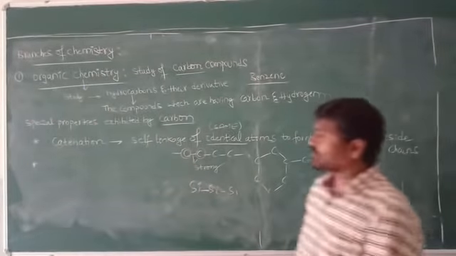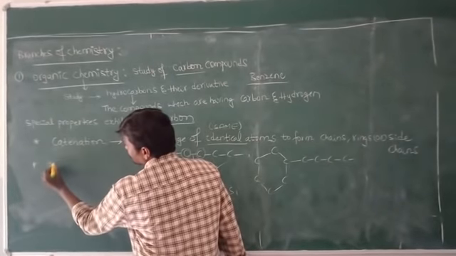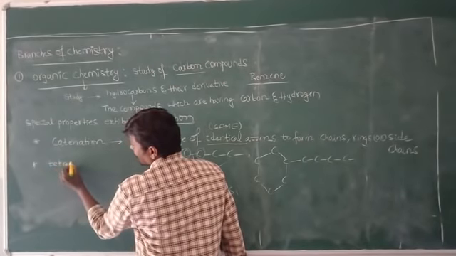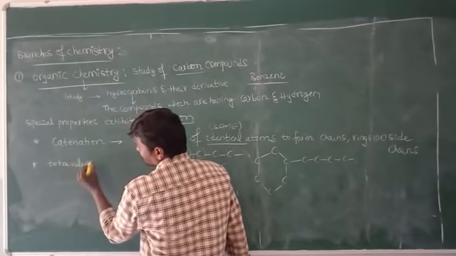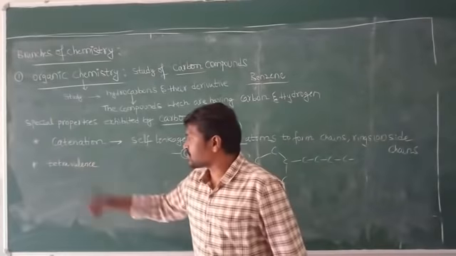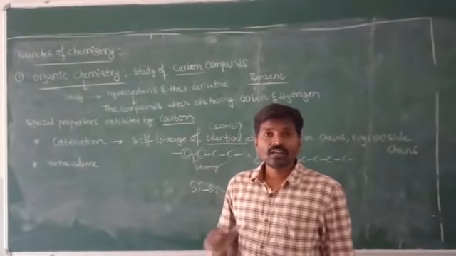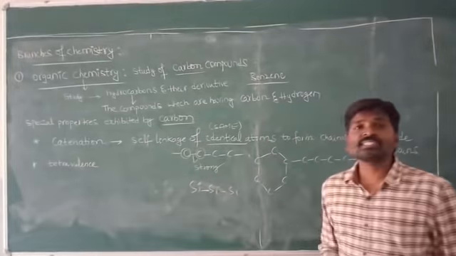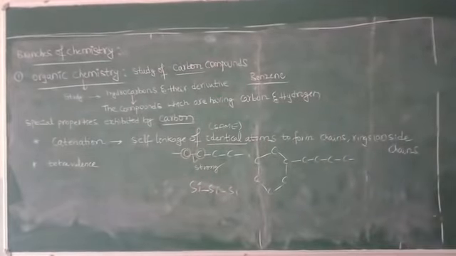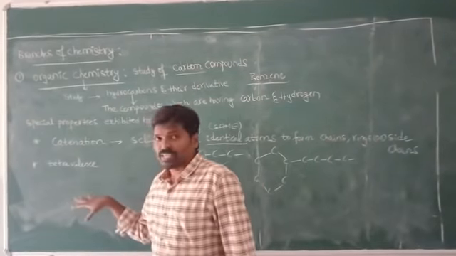What is the second property? That is tetravalency. What is the meaning of tetravalency? Carbon has the tendency to form how many bonds? Four bonds. It has the tendency to form 4 bonds. So why is it forming 4 bonds?